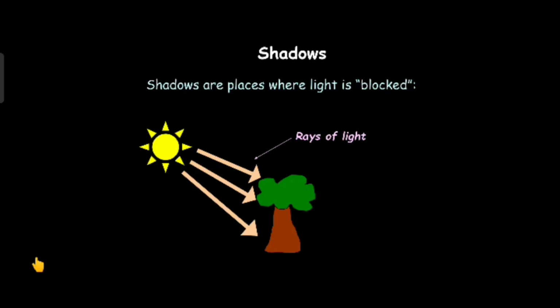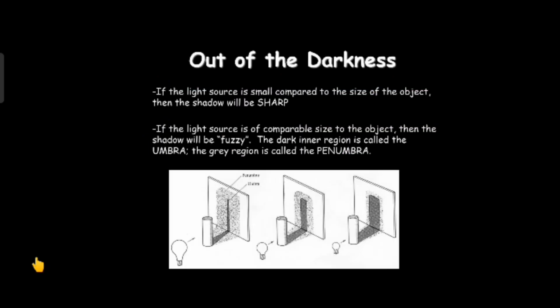Now let us see what are shadows. Shadows are places where light is blocked. If the light source is small compared to the size of the object, then the shadow will be sharp.